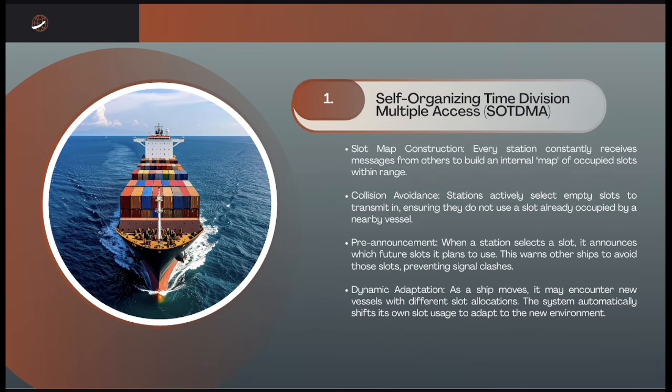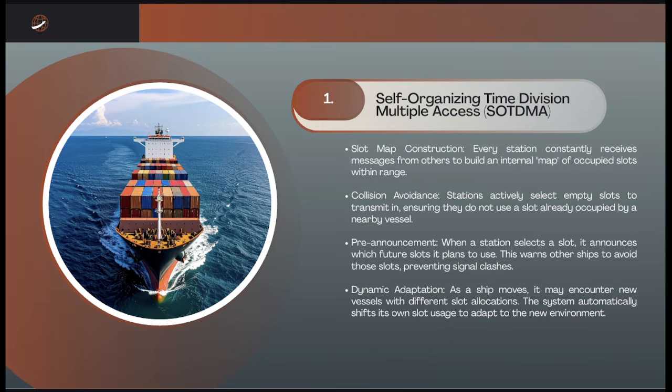So, we have the future announcement also. When a station selects a slot, it announces which future slot it plans to use. This warns other ships to avoid those slots, preventing signal clashes. So, announcing its future use.